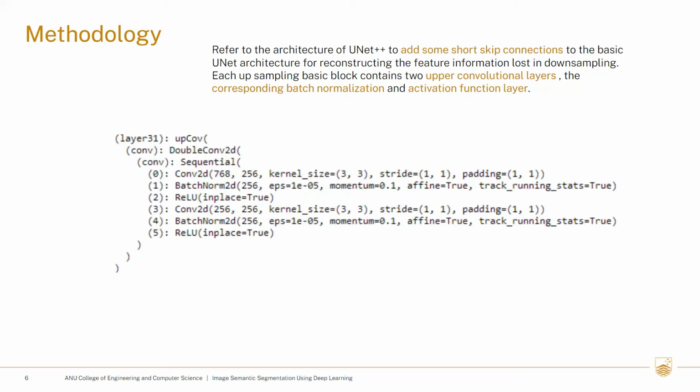The third part is parallel to the second part. We use a series of deconvolutional layers to directly upsample the underlying feature information. The last part is the output, which is the classifier. We can connect the results of the second and third parts for convolution classification.